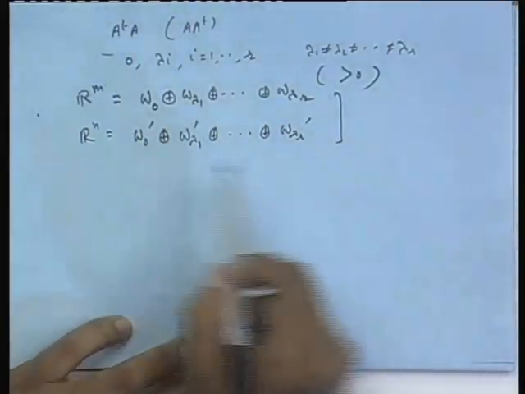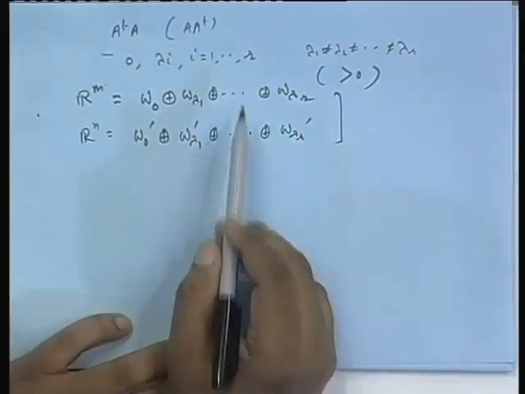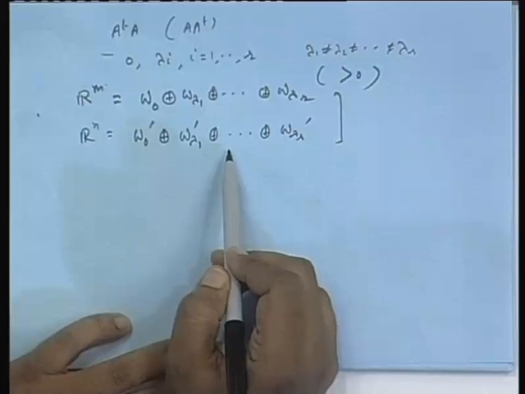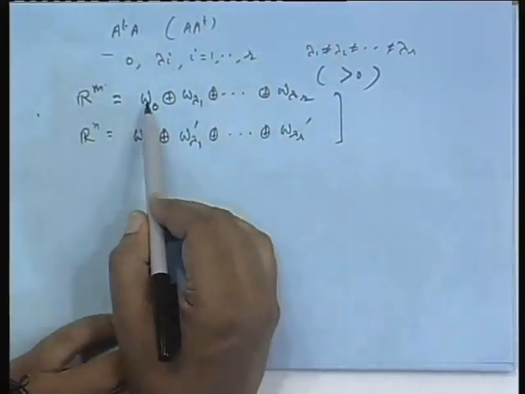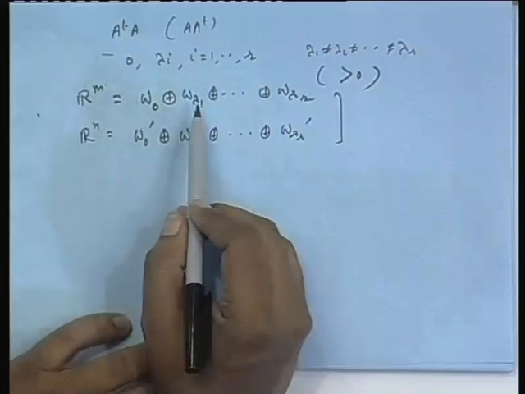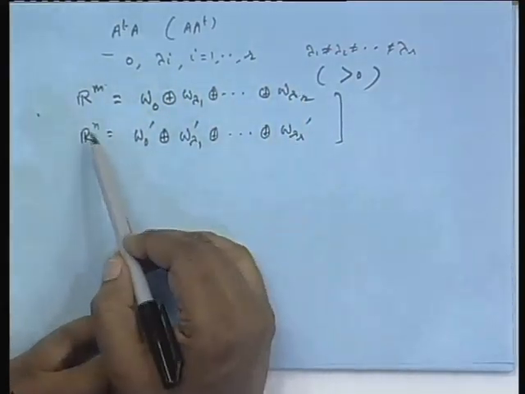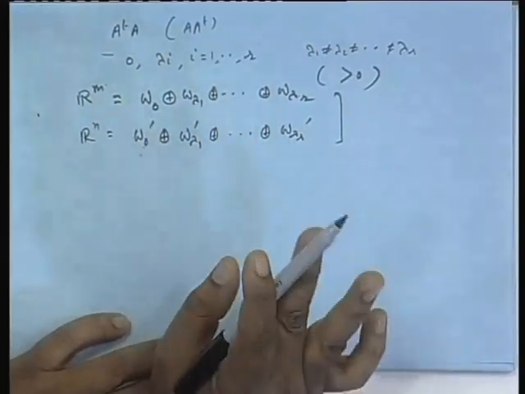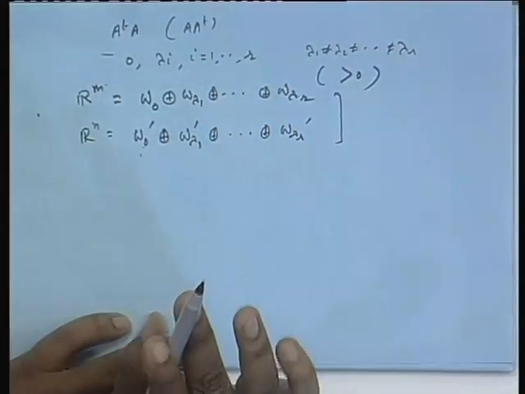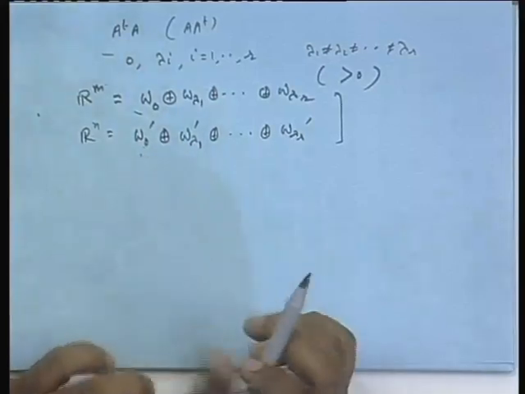This means one more thing, you see, W lambda 1, W lambda 1 prime both have the same eigenvalue lambda 1 and same dimension, maybe n 1, W lambda 2, W lambda 2 prime both have the same dimension, maybe n 2, and same eigenvalue lambda 2. So, for W lambda prime and all that, but overall dimension here is n, overall dimension here is m. So, W 0 has dimension which is m minus within bracket n 1 plus n 2 plus dot dot plus n r, W 0 prime has dimension here as n minus again n 1 plus n 2 plus dot dot n r. So, the dimensions of these two spaces are not the same, W 0 and W 0 prime, but these are the null spaces we have seen, these are the range spaces of that operator. Okay. These are the things we have.